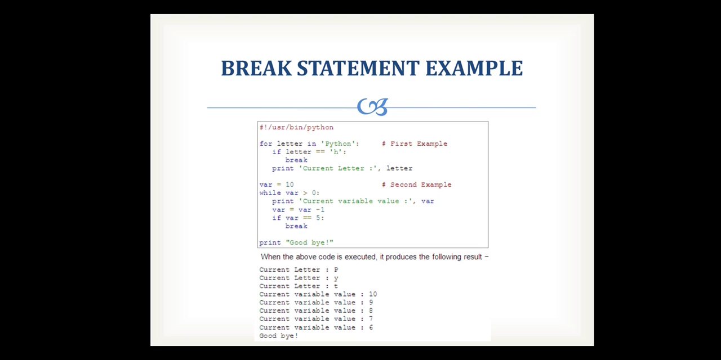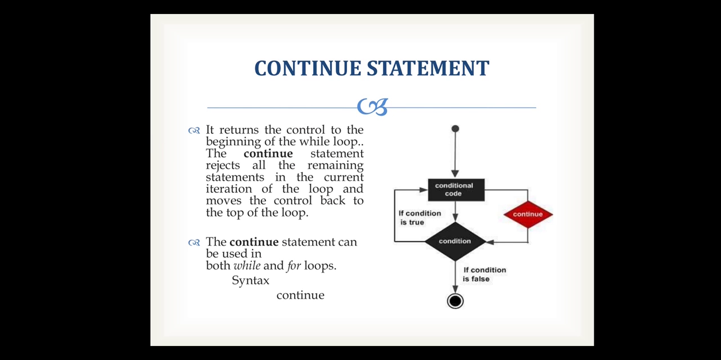In the second example, your variable value is going to print 10, 9, 8, 7, 6, and when your condition is true, that the variable is equal to 5, it is going to break the loop. So your while loop stops and the goodbye statement is directly going to be printed.